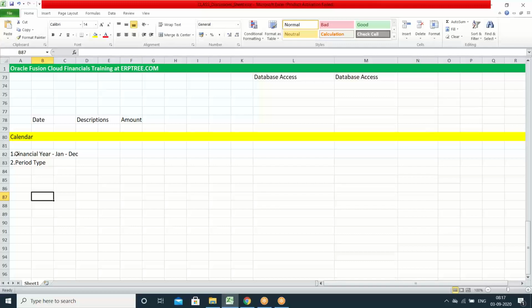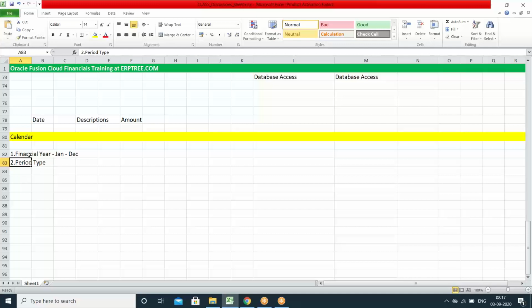So these are the 2 points we have to understand. One is year, we should know what is the financial year for that specific country. The second point is the period type, what period type they have to use. Ideally the period type would be monthly. Once you get these details, you can create the calendar in the system.